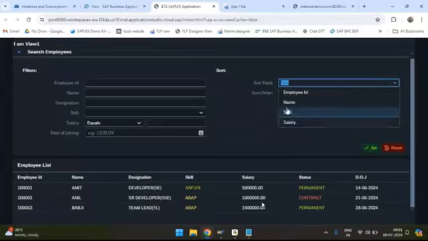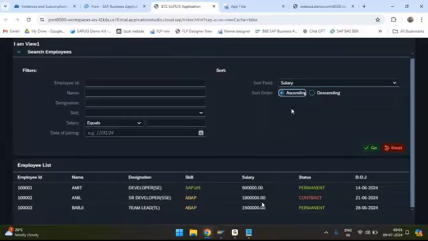And let us take salary. Ascending order, it's already in ascending order. Let's click descending order. Yes, it is in descending order, and click ascending order. Yes, it is working. And when I click on reset, this entire thing should be gone and the table should come to its original position.